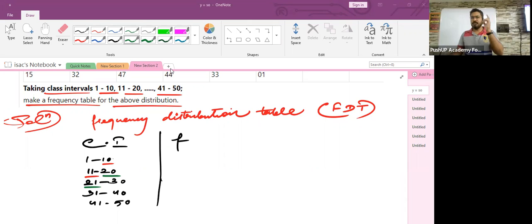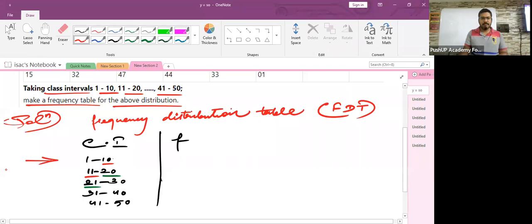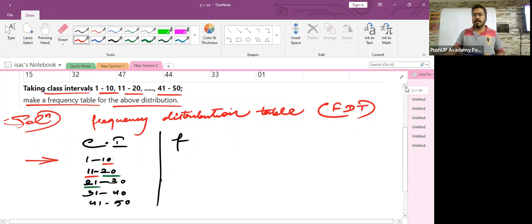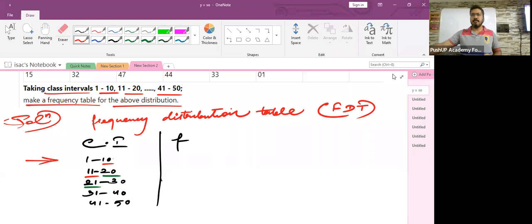My second question goes to Avilash. Avilash, when I say 1 to 10, 11 to 20, and so on, this is a discontinuous class interval. You all have agreed to it, right? So my question to you is, in the first class interval, which is 1 to 10, will the lower limit 1 and the upper limit 10 be considered for counting? Answer me in yes or no. Aaron, be ready with the answer. Not now, I'll ask you.